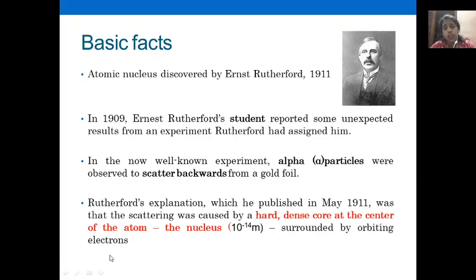Backscattering means something hits an object and moves backward. When this backward movement happens, that object should be hard and dense, and it is located at the center, and it is known as the nucleus.